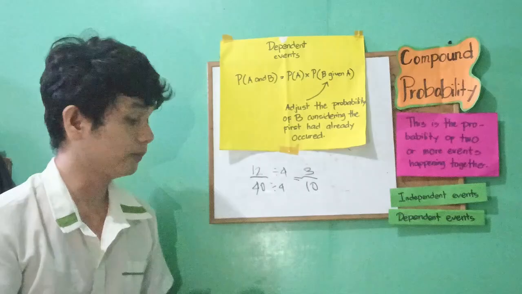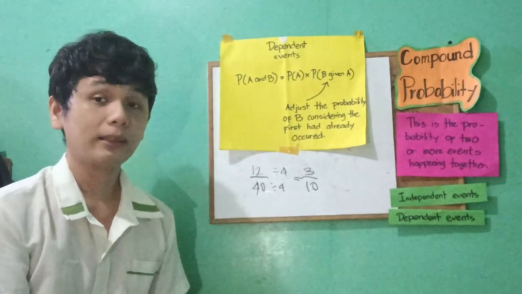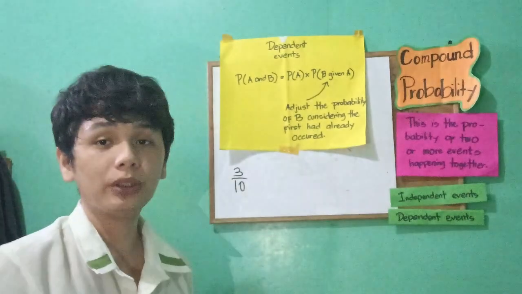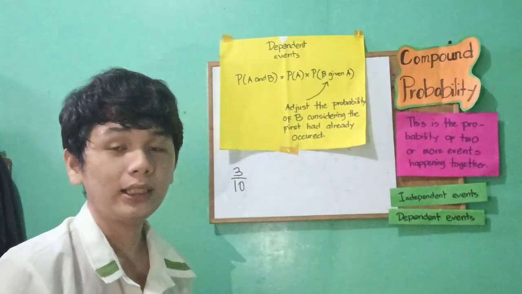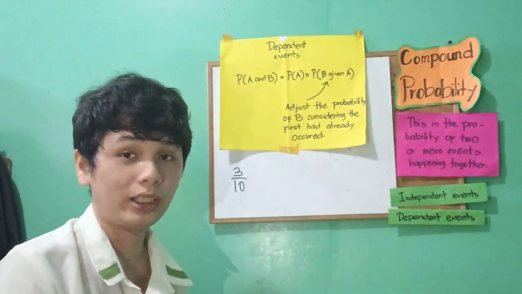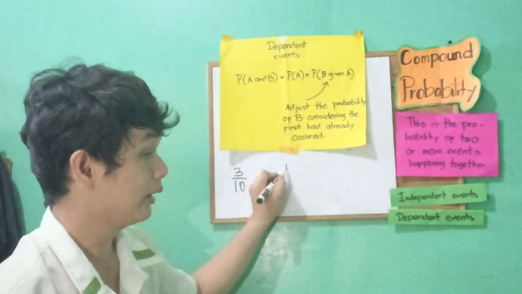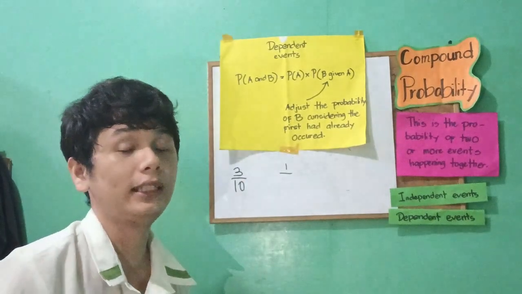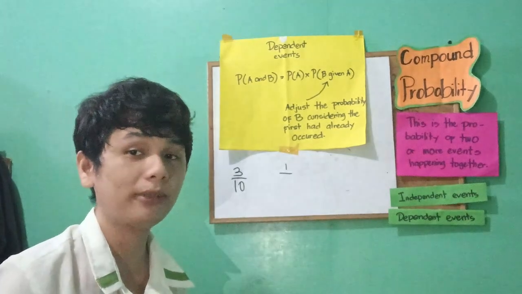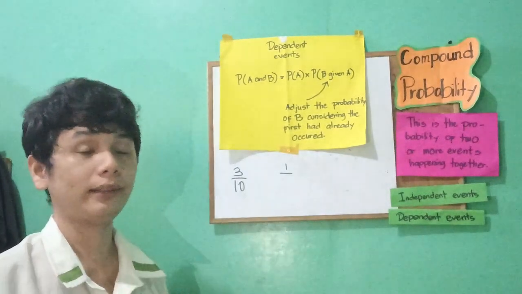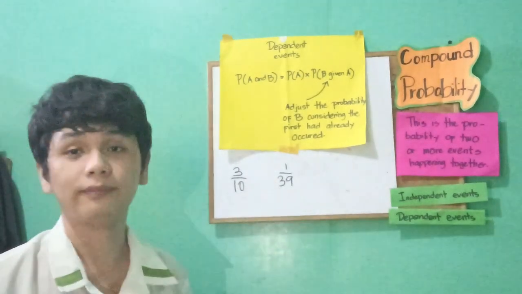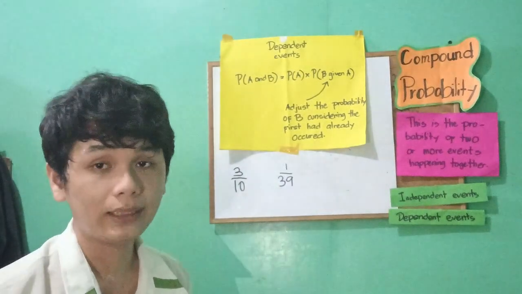Now let's proceed to the second event, picking a green star. The first event is 3 over 10. Now let's compute the second event, which is picking a green. In the information I provided earlier, there is only one green in the jar, so it means 1 over. Since we picked one star from the jar earlier, the total number of outcomes in the second event is reduced by 1. So 40 minus 1 becomes 39. That is the probability of the second event.